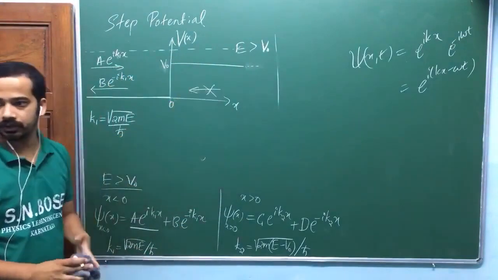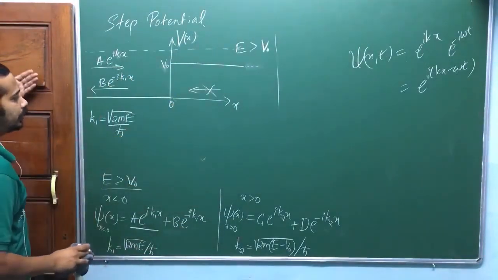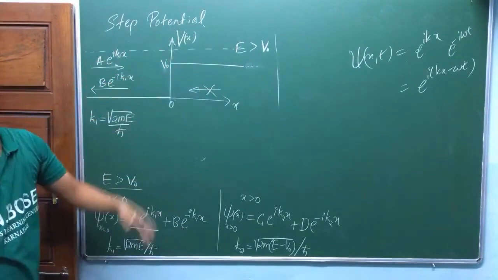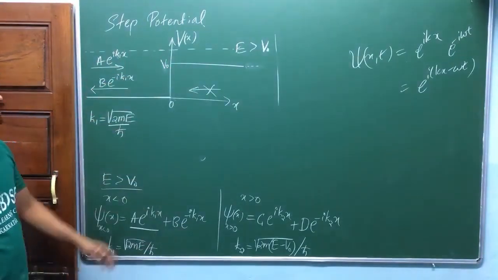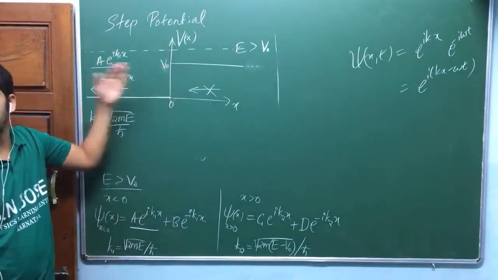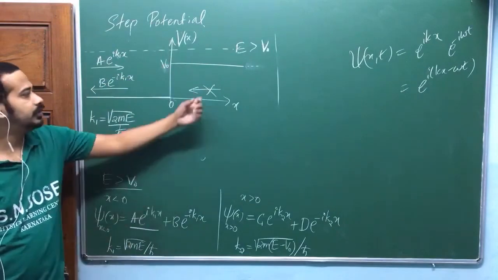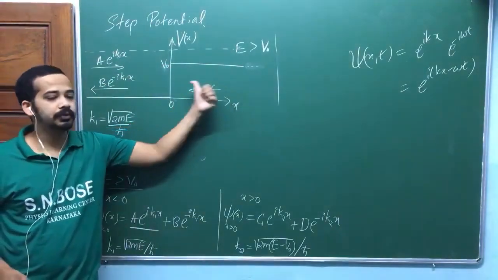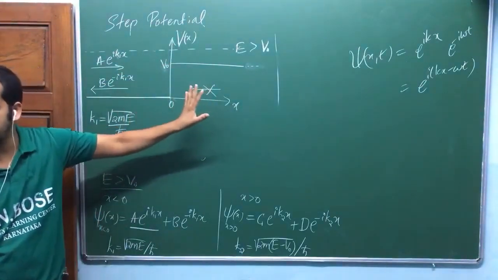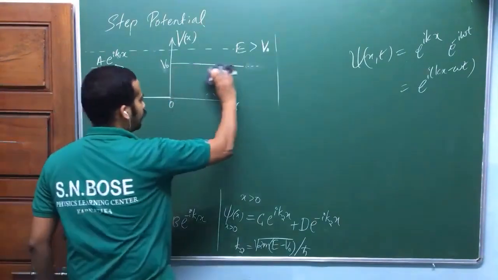In this region, because I have taken the physical situation that I have shot particles from this region. If it is reflecting, it should have reflected from this one to this side. In this one, you will not have any particle which is moving in the negative x direction. Understand? Yeah. So now look at here.